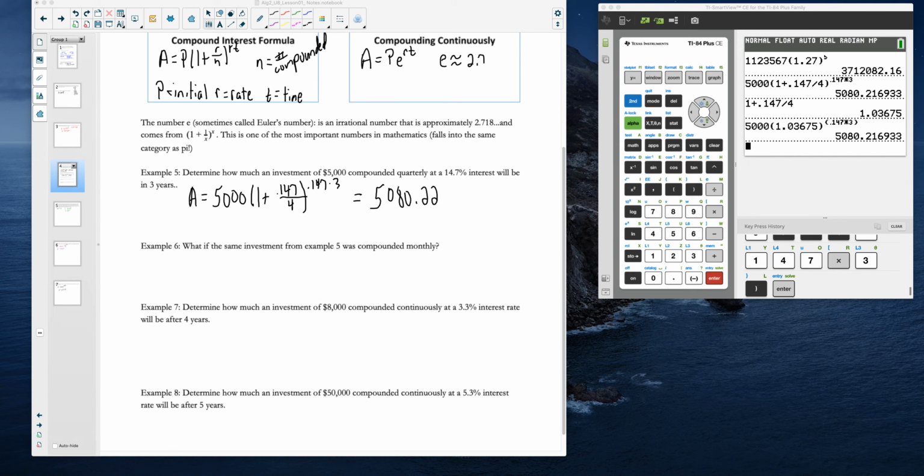quarterly. All right, so here's what I would like you guys to do: try example 6. We're going to use the same information here, but instead of compounding quarterly, I want you to compound monthly, which means 12 times per year. So pause the video, give example 6 a shot, and let's see how you did.